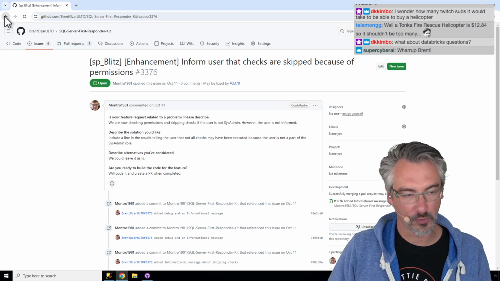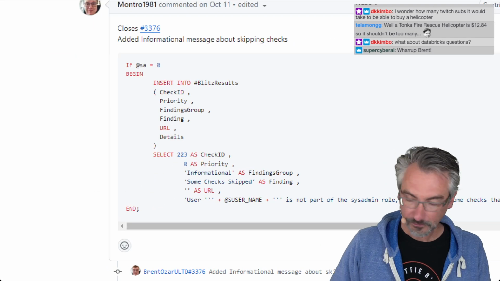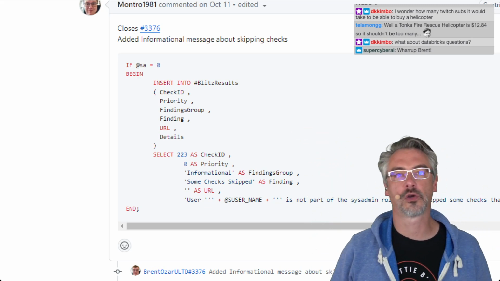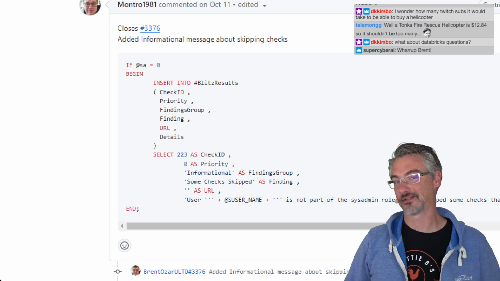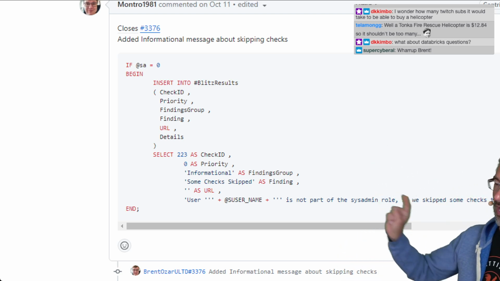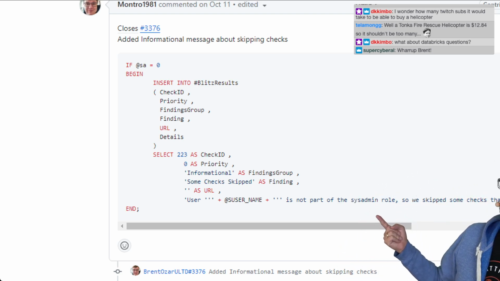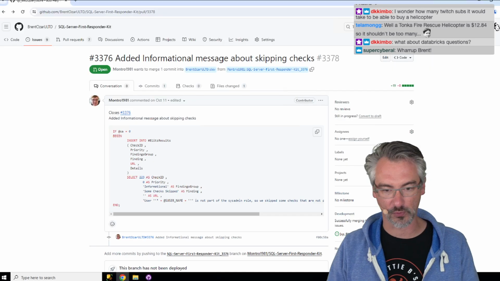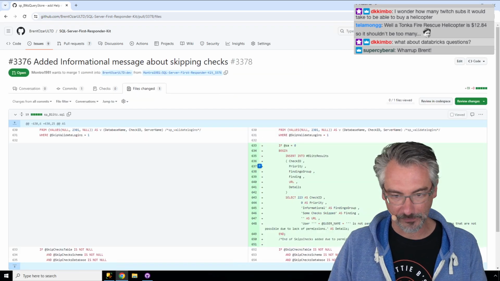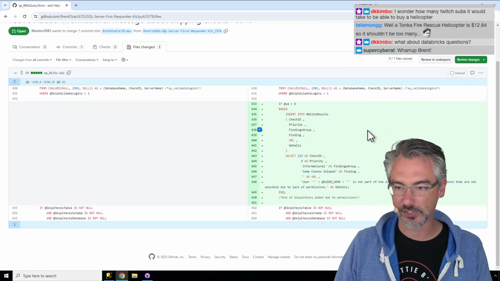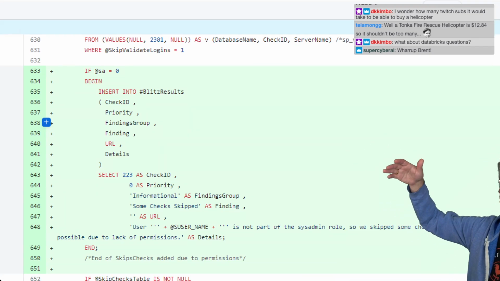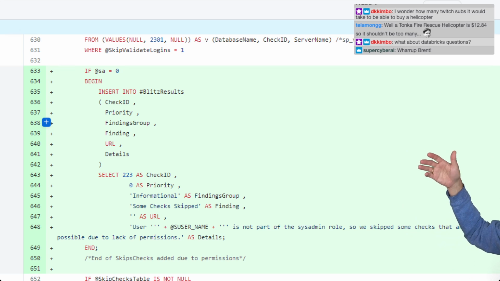So if I look at the pull request for this, what's he doing? He's saying if sysadmin equals 0, SA equals 0, SA is a variable. That one is short, but it's actually accurate. If you're not a sysadmin, then he's going to insert a line saying, hey, the user that you're running it as isn't part of the sysadmin role, so we skip some checks. I love it. That makes perfect sense. Let's go take a look at the code. This is all new code that wasn't present before. If sysadmin equals 0, insert these lines in Blitz results.